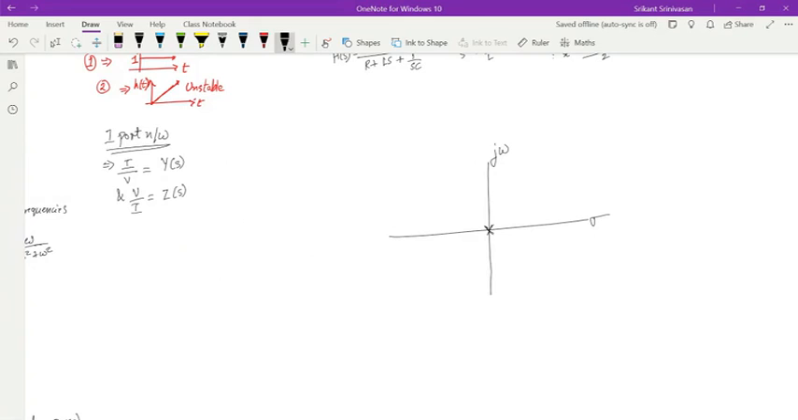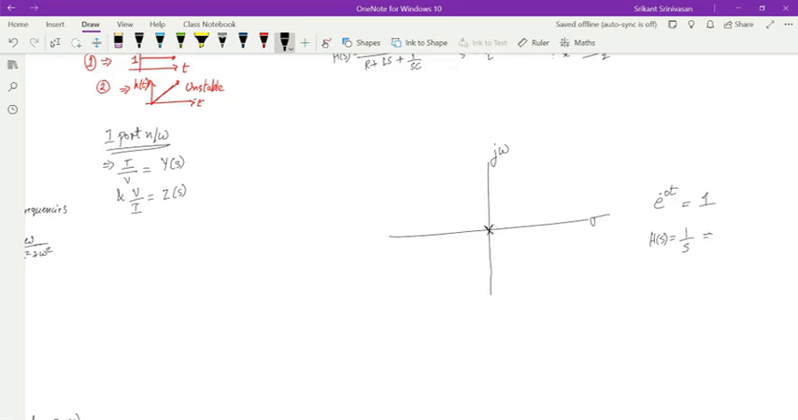On what basis are you saying that? Because if the pole is 0, then the exponential term becomes 1. Yes, because if the pole is at 0, then the response is e power minus 0t, that's equal to 1, right? So if I have a pole at the origin, that means my response is a constant. In other words, h of s is equal to 1 over s, because s equal to 0 is the pole.